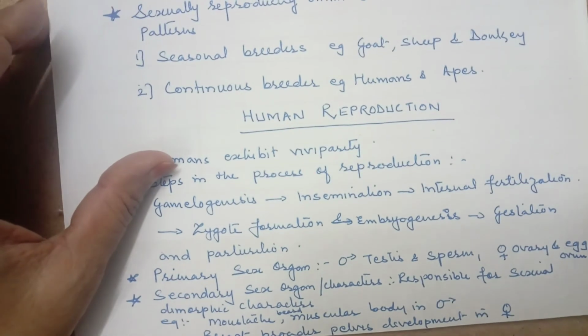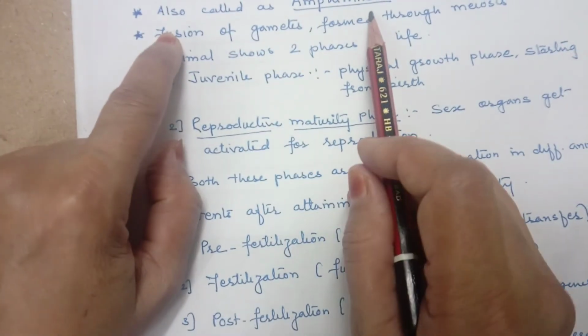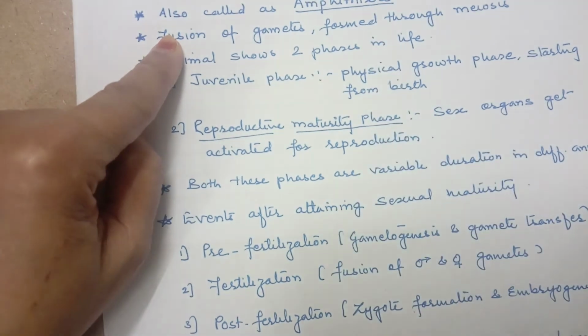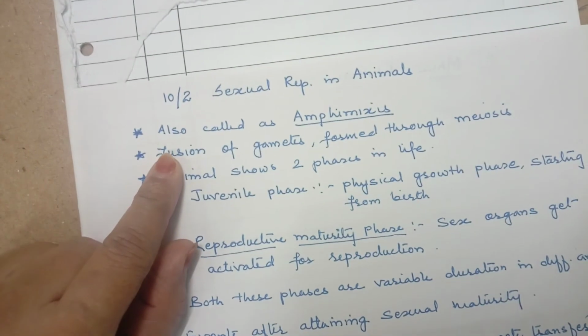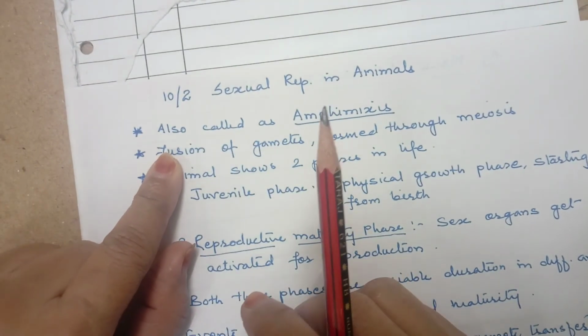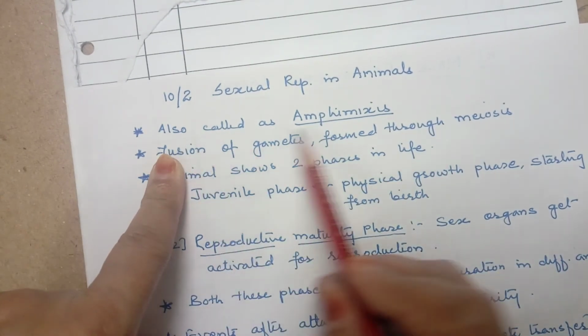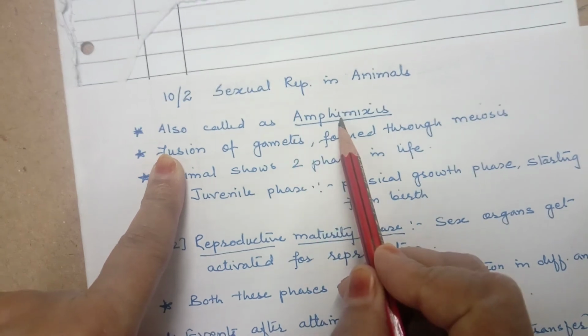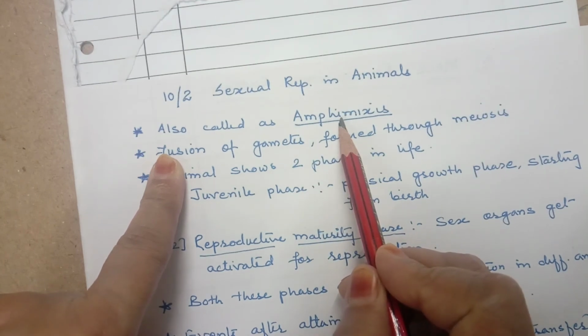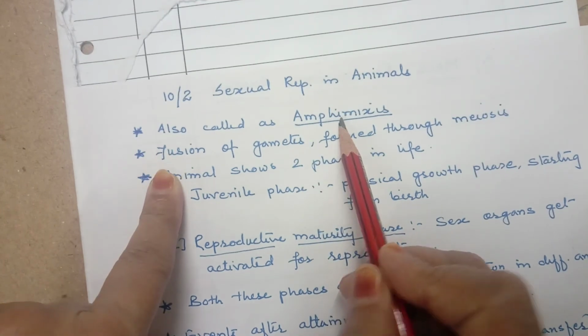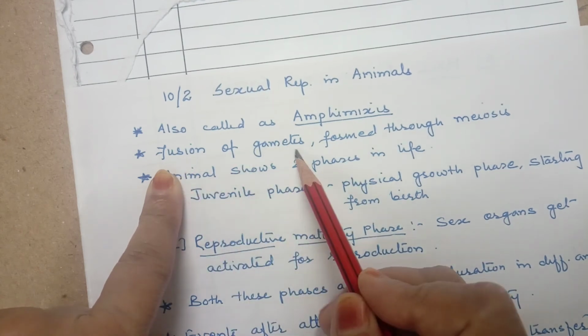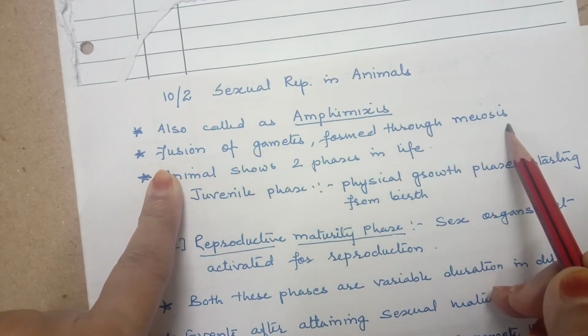Now we'll see sexual reproduction, which is also called amphimixis. As I have already done in plants, apomixis was asexual, right? But this is called amphi, meaning two, both: mixing of both the sex cells, that is gametes. It involves fusion of gametes formed through meiosis.